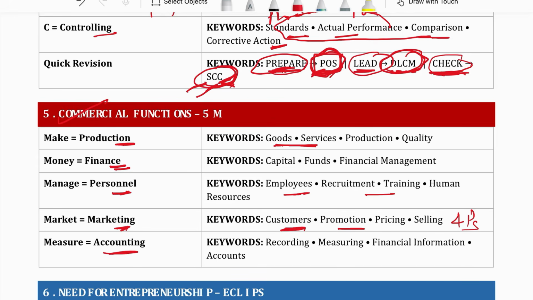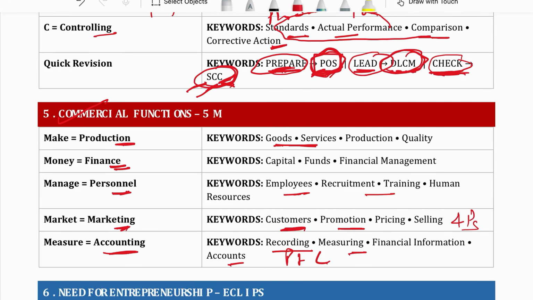Then accounting. The entrepreneur needs to check the financial health of the business, whether the business is healthy or not. To do that, he records all the financial transactions, measures them, and then checks the accounts to see whether the business is earning profit or loss. So these are the 5 commercial functions.